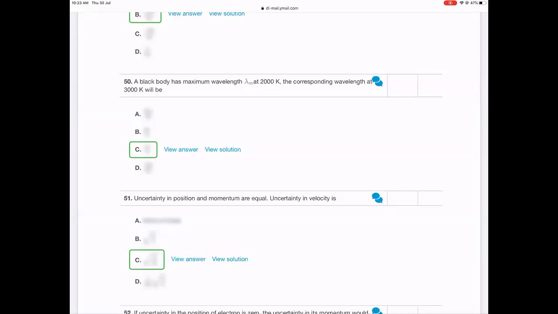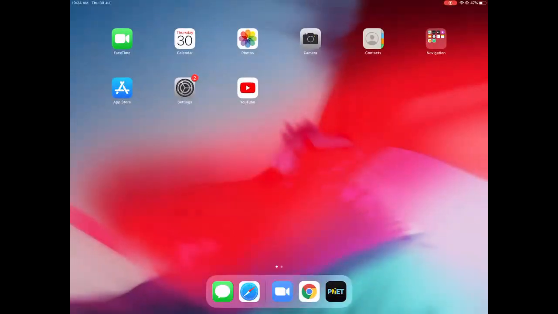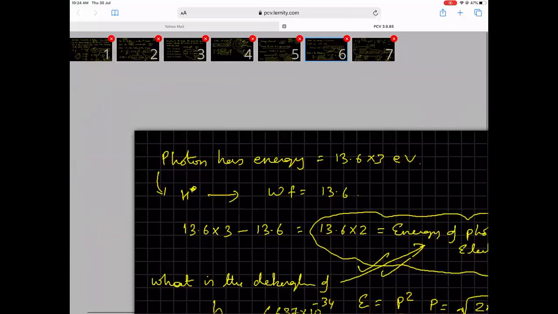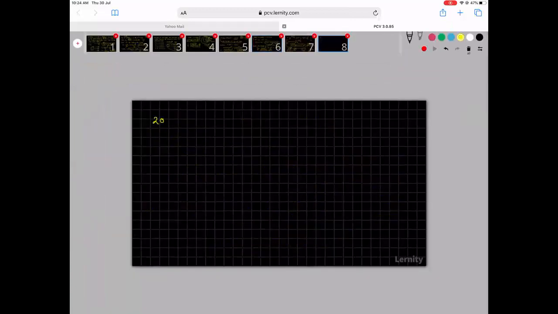So again, these questions are asked. It is not that they are not asked, but for these questions, it is not enough to have just knowledge of NCERT and then move. Anyway, I will try my best. So the question is, at 2000 Kelvin, the maximum wavelength is lambda. At 3000 Kelvin, what should be the wavelength?